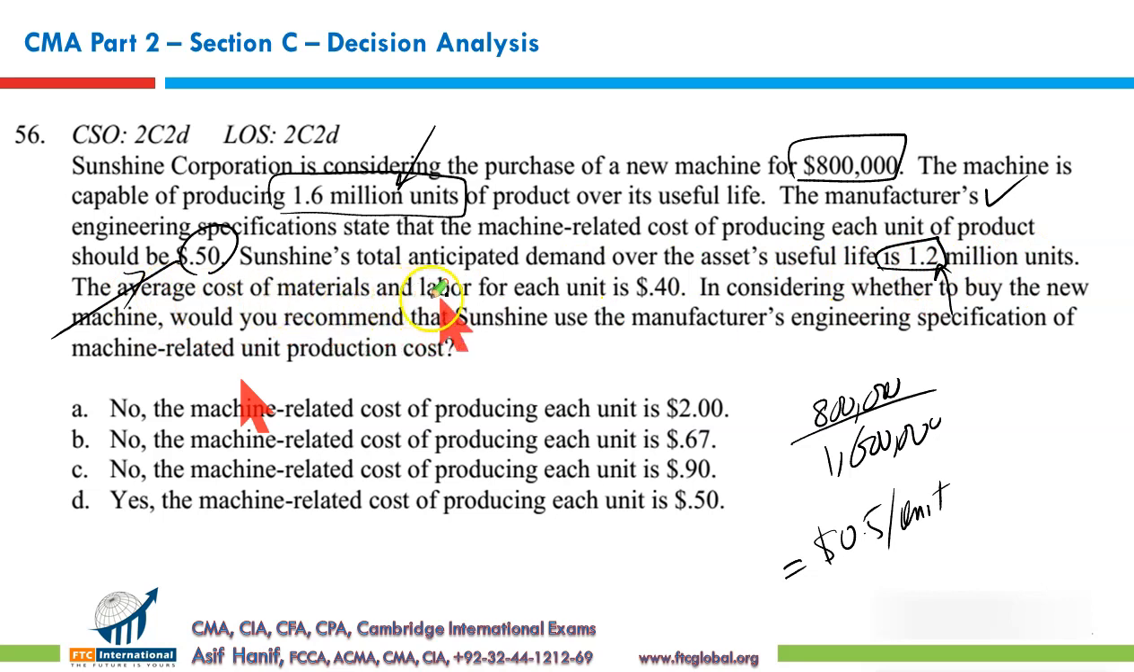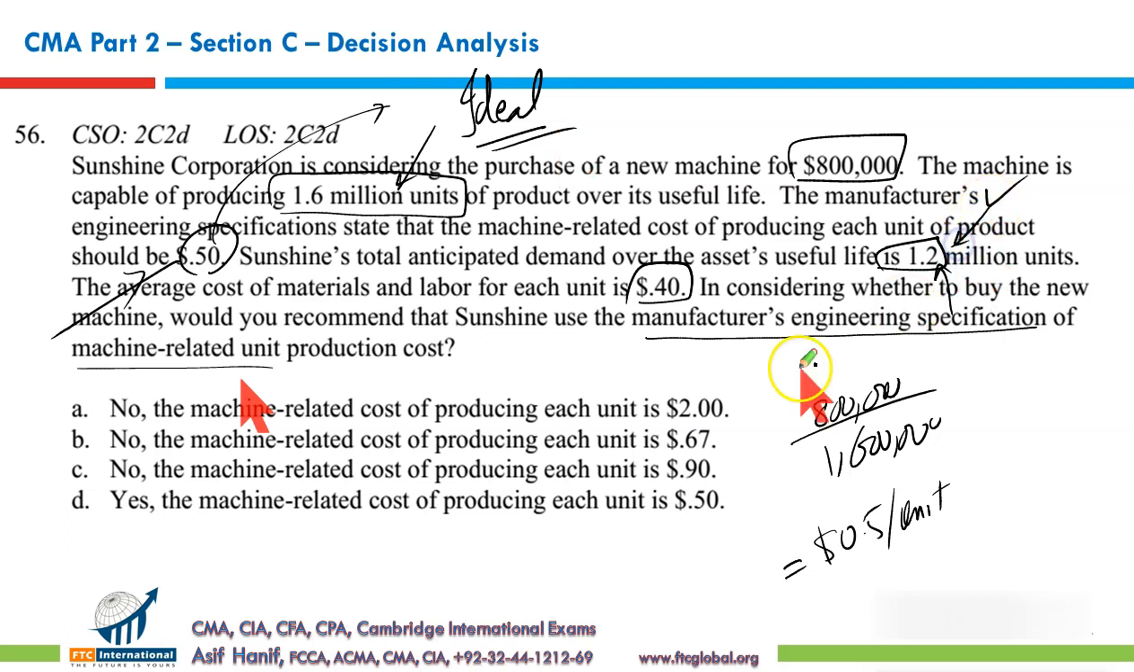So Sunshine's total anticipated demand over the asset's useful life is 1.2 million units. The average cost of materials and labor for each unit is 0.4. In considering whether to buy the new machine, would you recommend that Sunshine use the manufacturer's engineering specification for machine-related input, or use your own? This is given under ideal circumstances, where whatever you produce is sold and the machine works in perfect order.